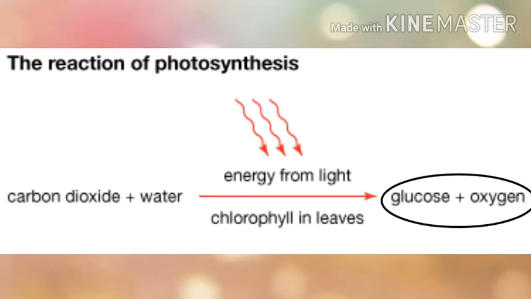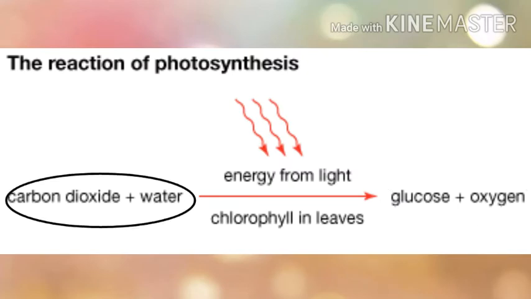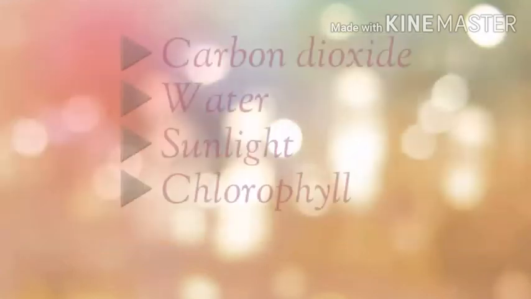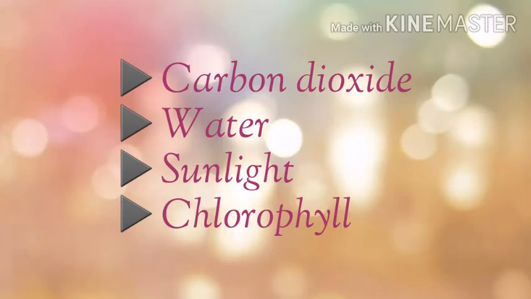And what are the substrates used for photosynthesis? It is carbon dioxide and water. Sunlight and chlorophyll are also essential for photosynthesis to be carried out. So what are the things required for the plants to carry out photosynthesis? Carbon dioxide, water, sunlight and chlorophyll.